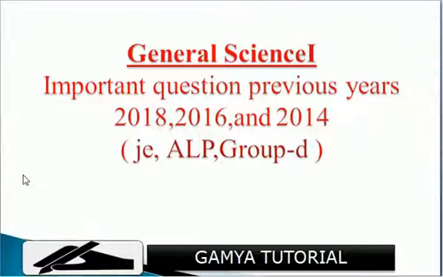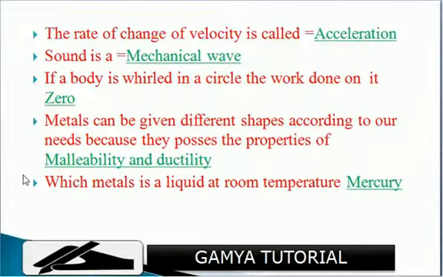Let's start. First question: The rate of change of velocity is called acceleration. Okay, sound is a mechanical wave. If a body is whirled in a circle, the work done on it is 0.